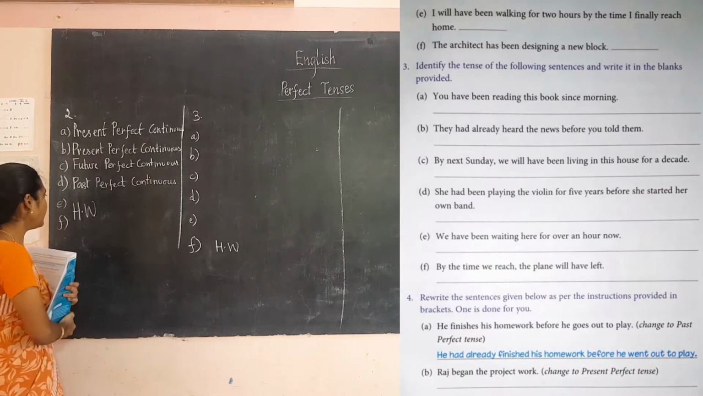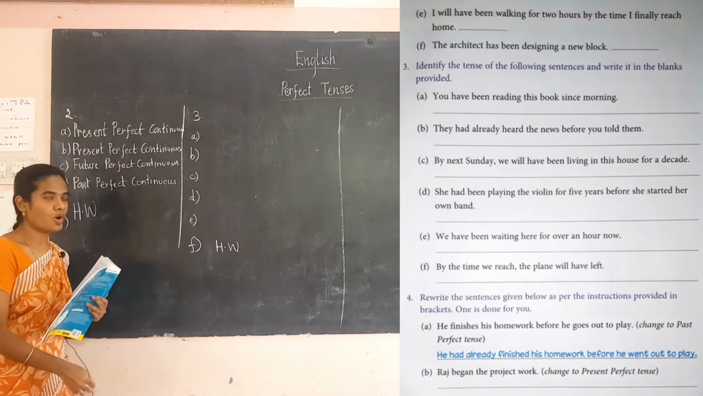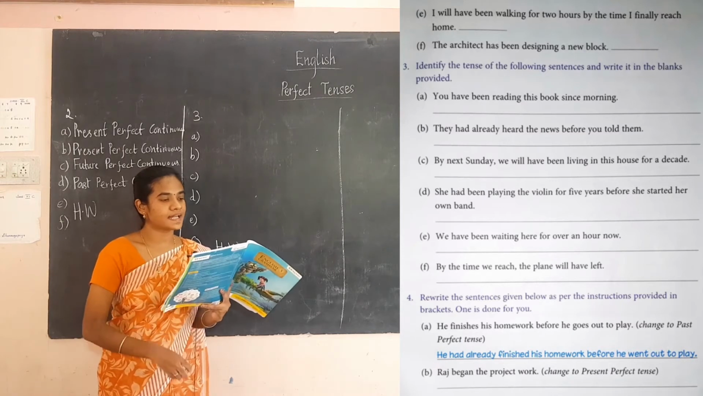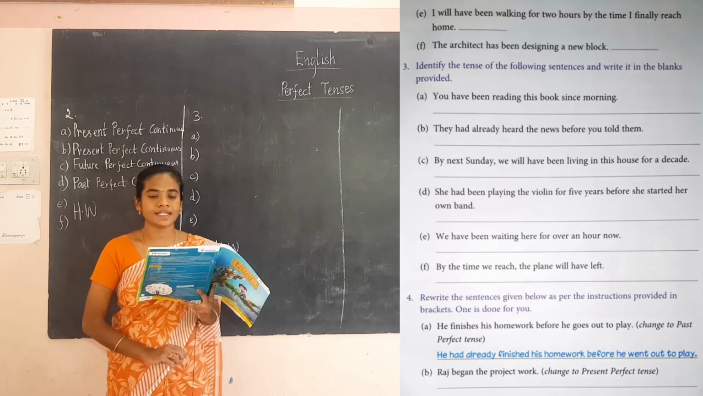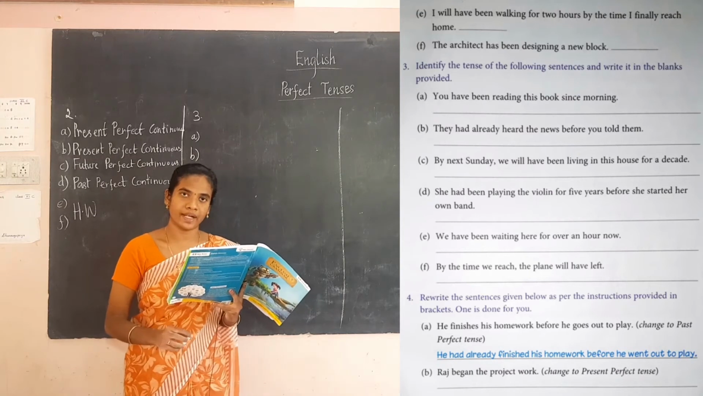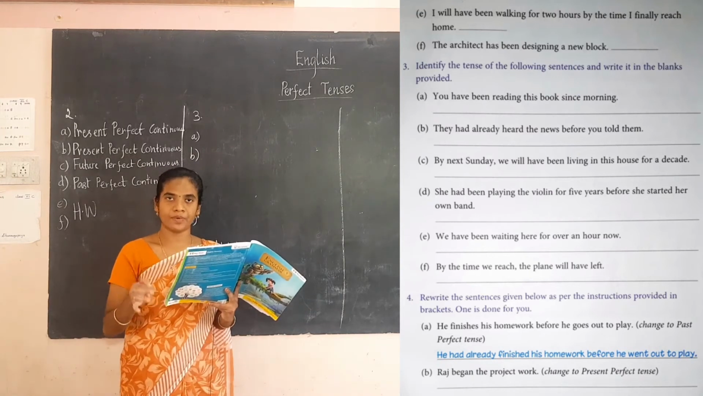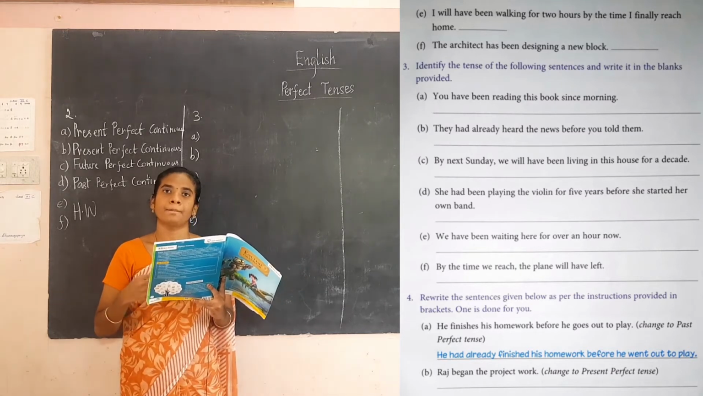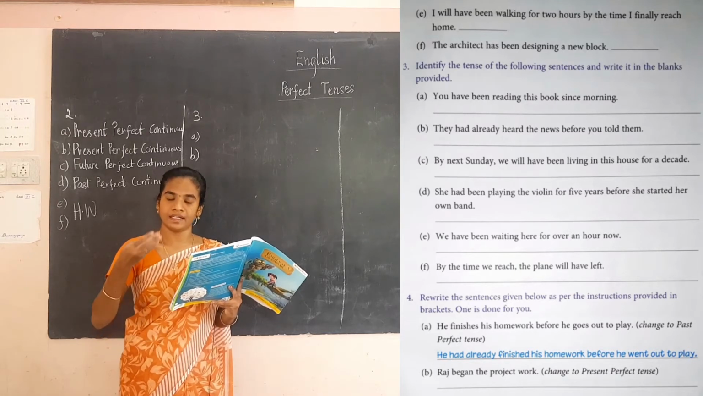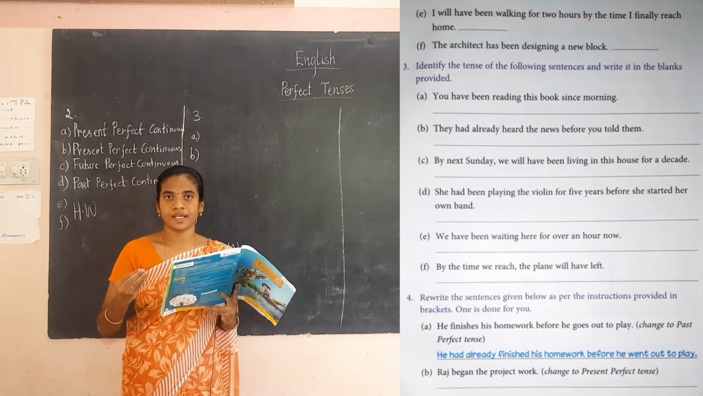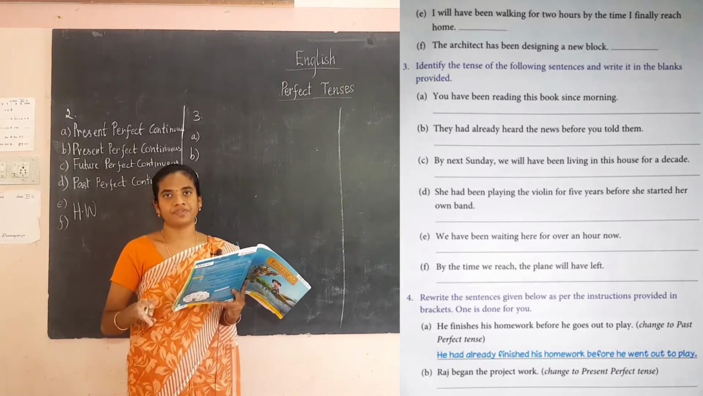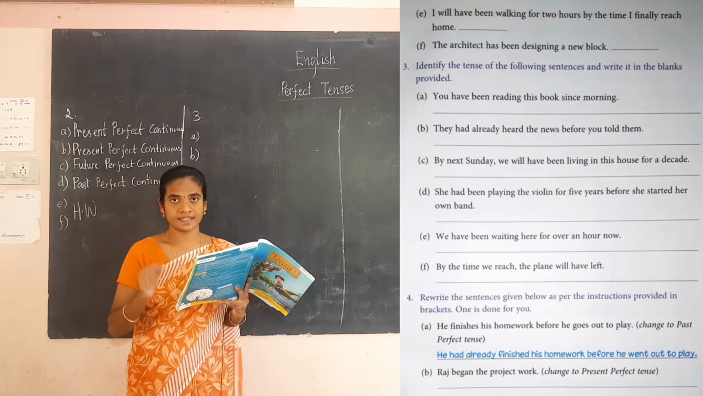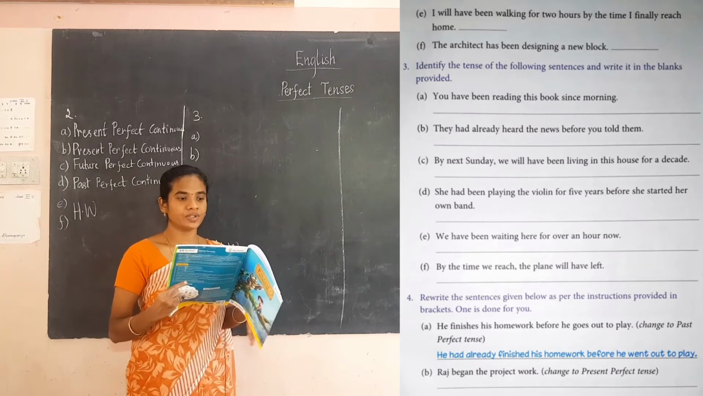Okay, then E and F you have to do as the homework. Okay, so now see here the third exercise is identify the tense of the following sentences and write it in the blanks provided. So we have seen about 6 tenses. What are the tenses we have seen? Present perfect, past perfect, future perfect. Then next one, present perfect continuous, past perfect continuous, future perfect continuous. So totally 6 tenses. Okay, so now keep that 6 tenses in mind and you have to do the third exercise.